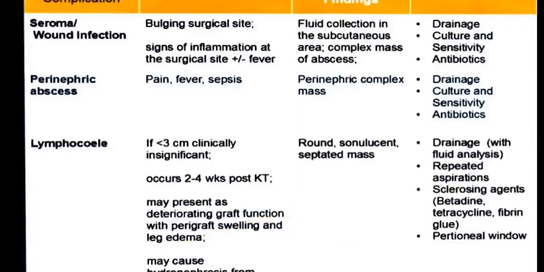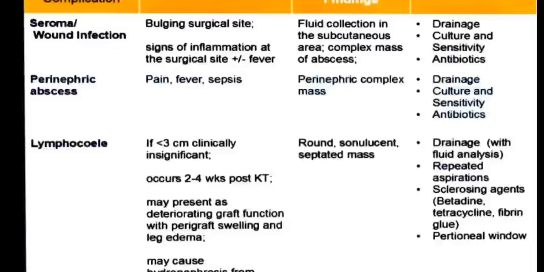Wound infection presents as bulging at the surgical site, or a fluid collection in the subcutaneous tissue or a complex area of abscess. Management includes drainage, culture and sensitivity, and antibiotics. Perinephric abscess causes pain, fever and sepsis. It appears as a complex mass. Management is drainage, culture and sensitivity, and antibiotics.